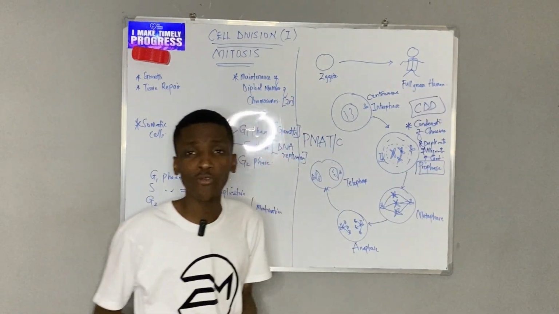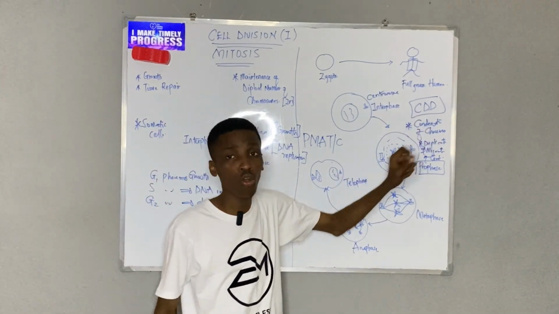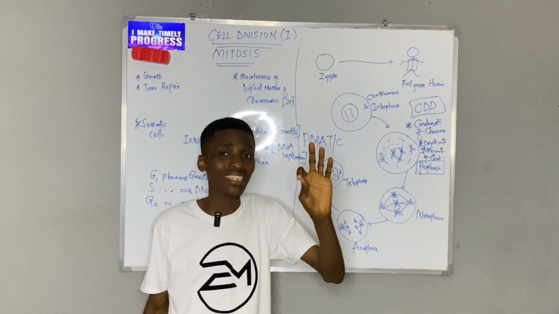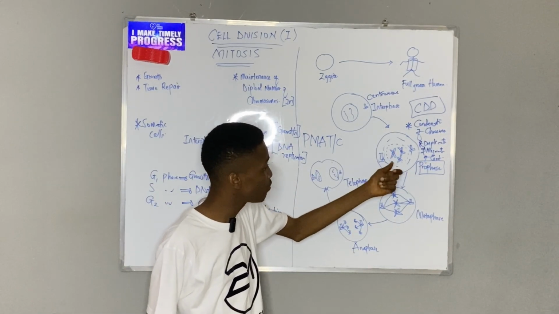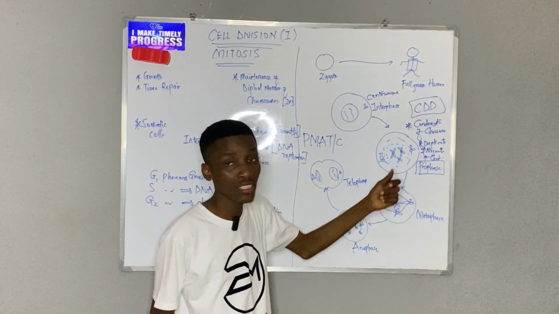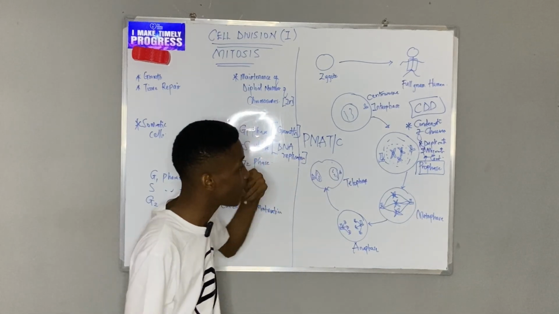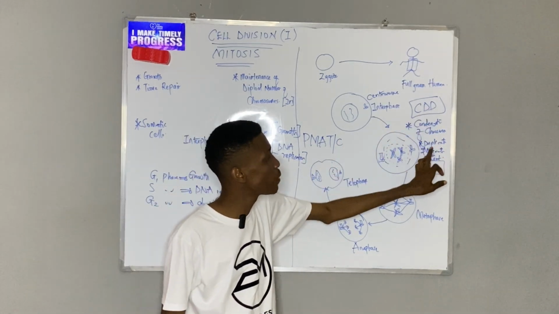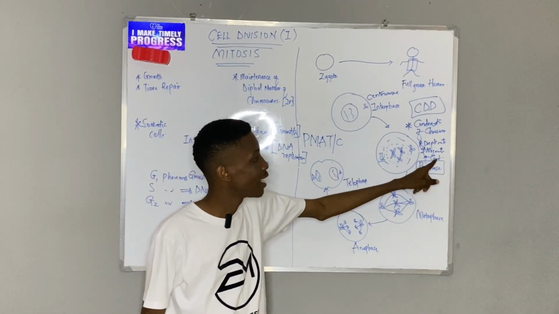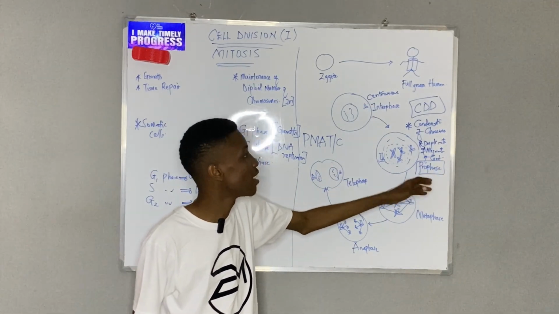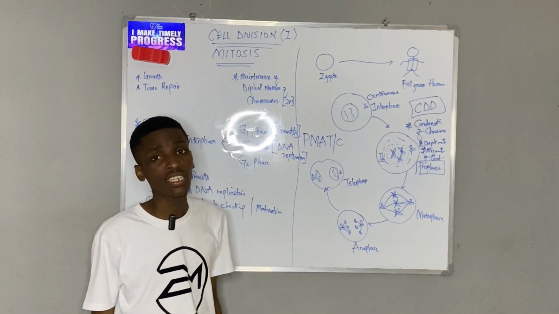So the hallmark of everything that happens in prophase is three things. Number one, condensation of chromatin into chromosomes that are actually visible. Why is it visible? You have seen two sister chromatids joined together by a centromere. Then you now see duplication of the centrosome, which was initially one and is now two. And then number three, I have disintegration of the nuclear membrane.